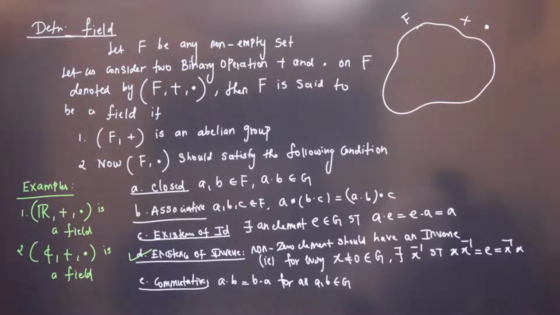Real number is not a group with respect to multiplication because 0 doesn't have an inverse. But in a field, non-zero elements should have an inverse with respect to multiplication. We don't care about 0. Every non-zero element should have an inverse. That is true there. So therefore, real number is a field.